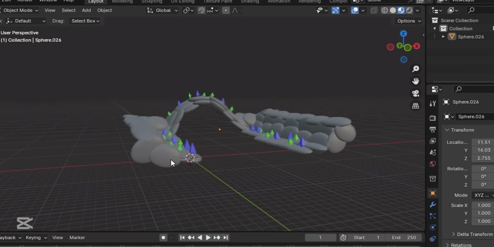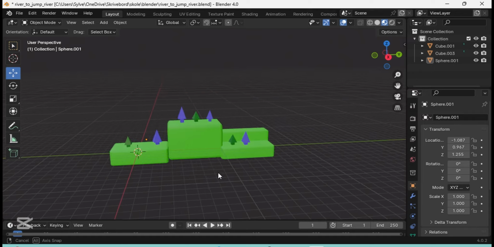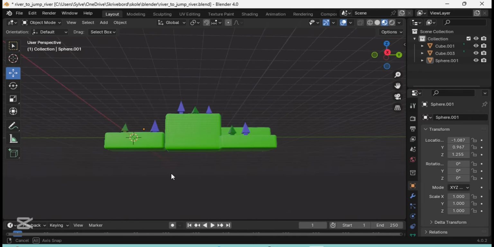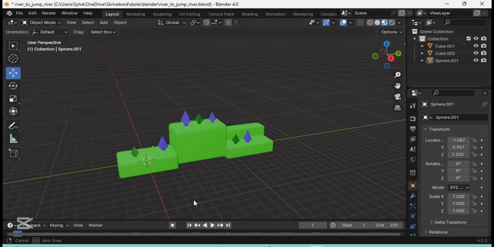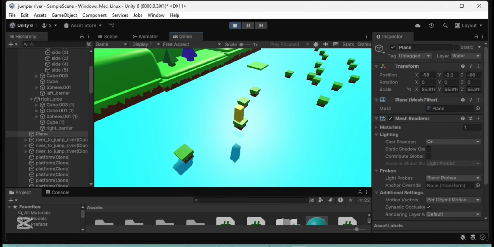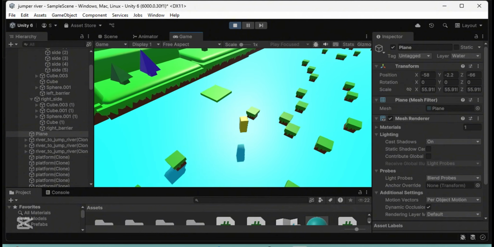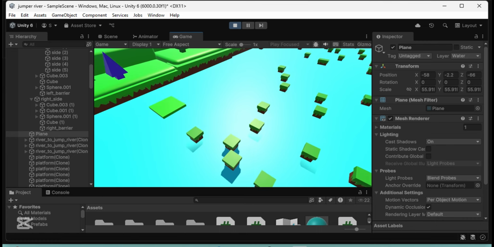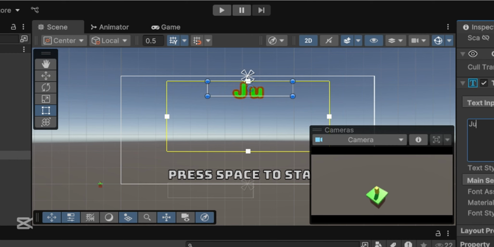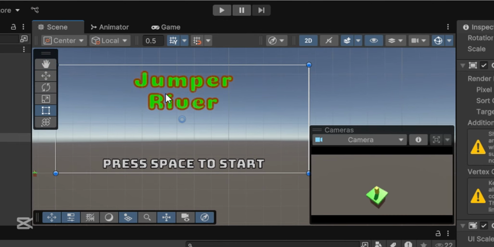Then I tried creating this model, but to be honest, it's pretty trash. So I instead tried to make this more simple one. I think it looks a little bit more useful to our game. Yeah, the game looks a lot better now we got some water and background. I think the next step would be to make a UI and the ability to die. So I just made this simple UI and chose to call the game Jumper River. I don't think the name is that important, so we can just use it for now.